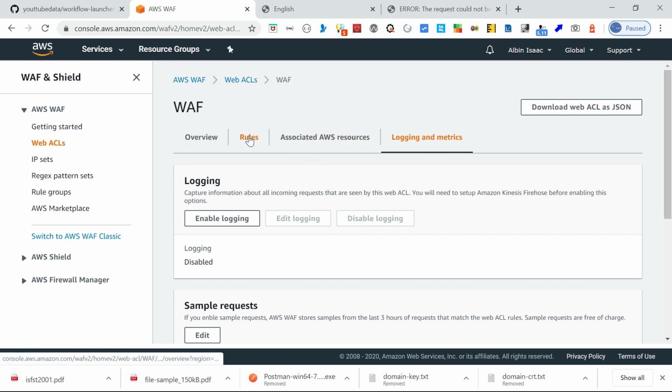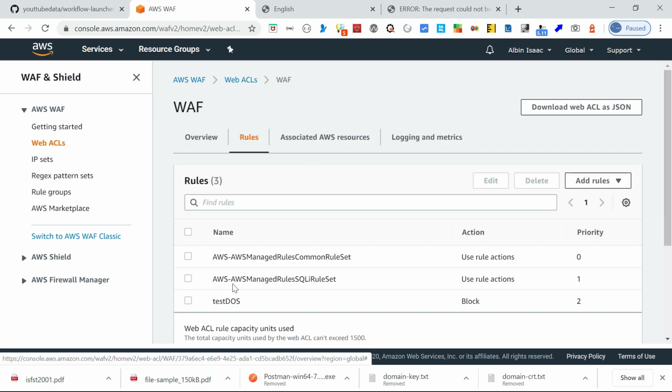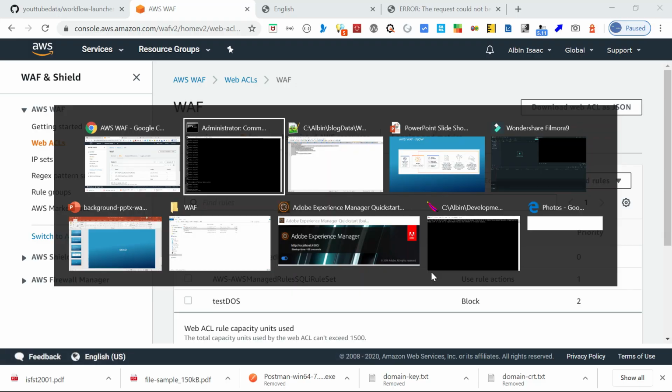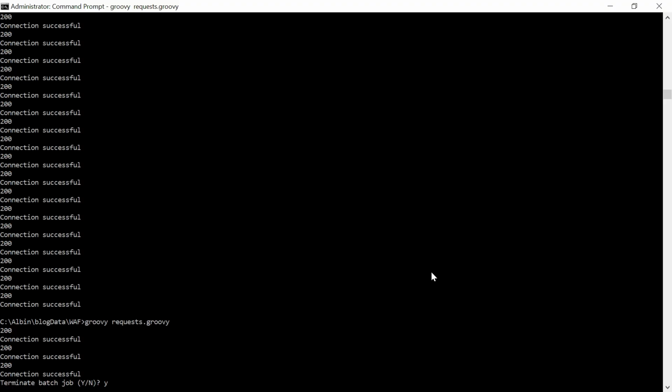Now you can see the rules here. You can have the priority, and if you want you can edit any rule. See 0, 1, 2. That is the priority of the rule. Okay, let us now go back and maybe execute that script. Let's see what's happening now.